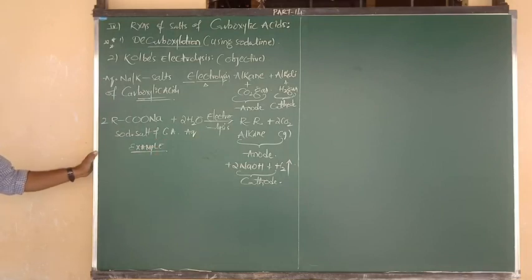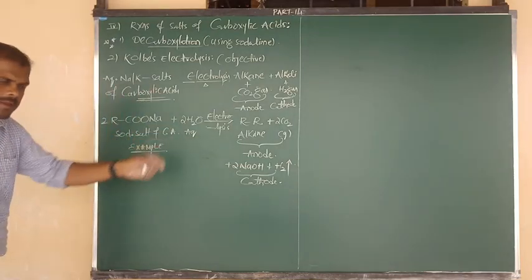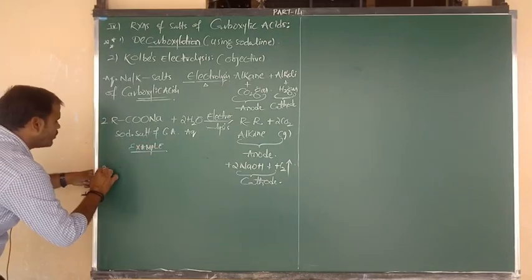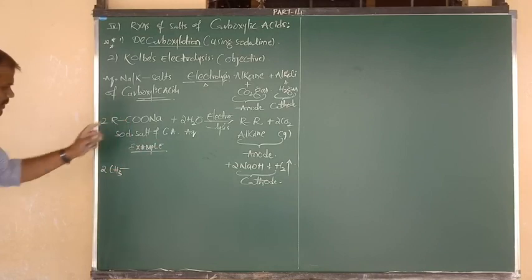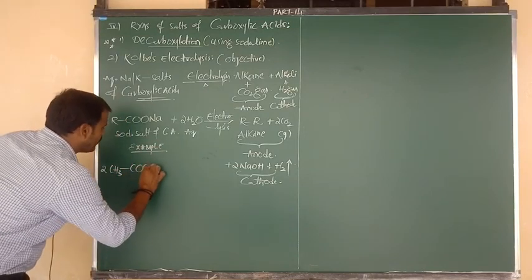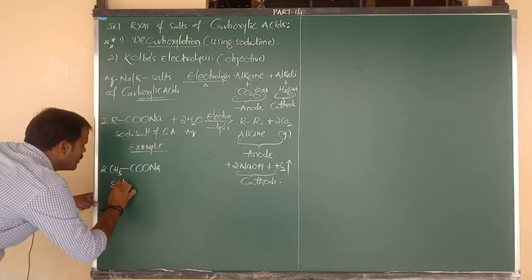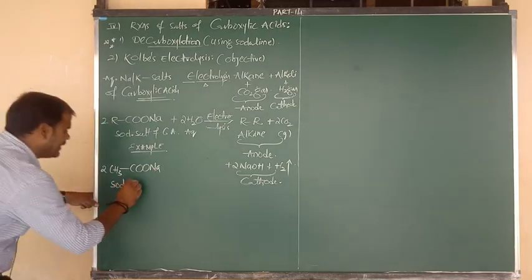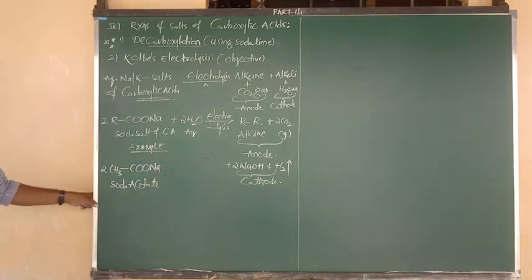In that example, instead of R, I want to write CH3. Everything is the same. Instead of R, I am going to write CH3, meaning 2 moles of CH3 bonded to COONa. The name of this compound is the sodium salt of acetic acid, and the short name is nothing but sodium acetate.